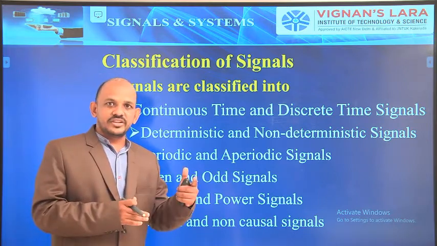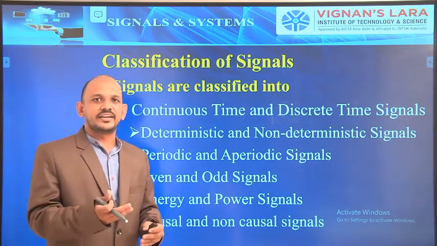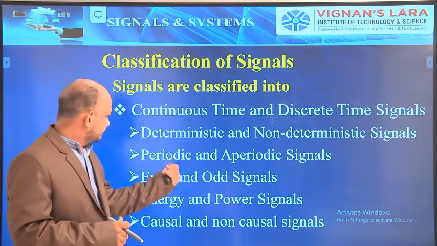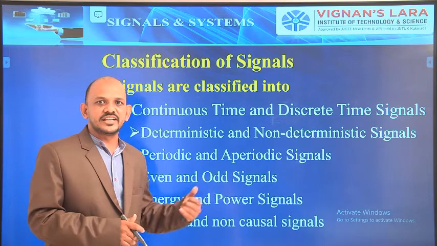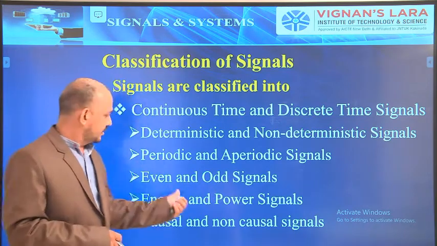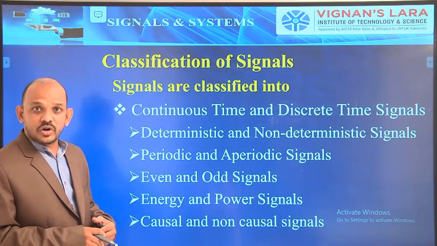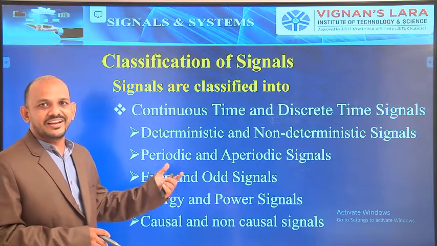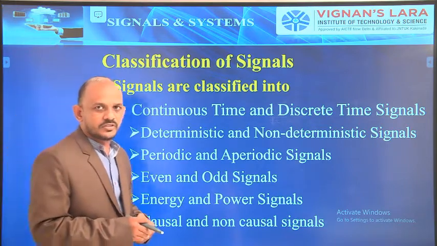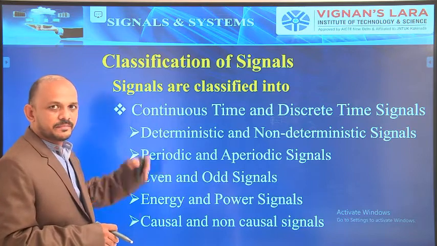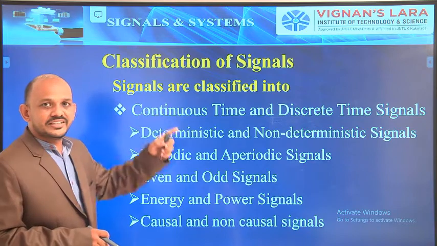Next one, periodic and aperiodic signals, and next one, even and odd signals, and next one, energy and power signals, causal and non-causal signals, real and imaginary signals. So there are so many classifications. The main classifications I am explaining here. Now we will start with the continuous time signal and discrete time signal.